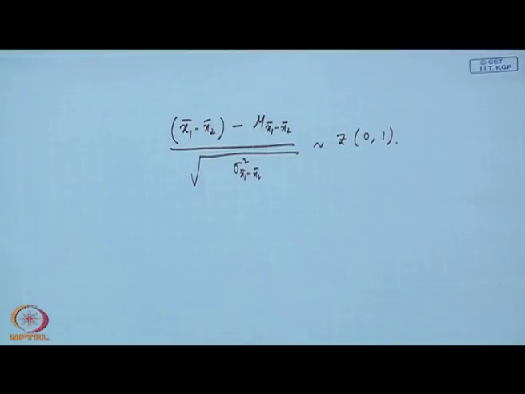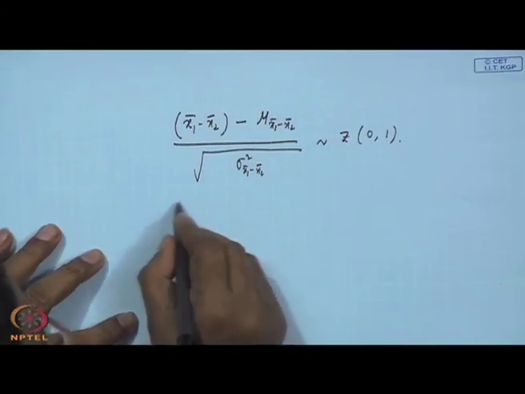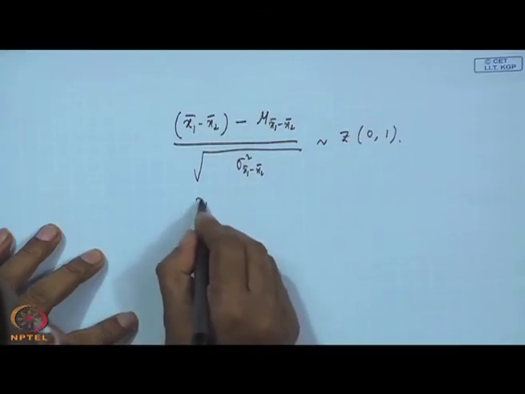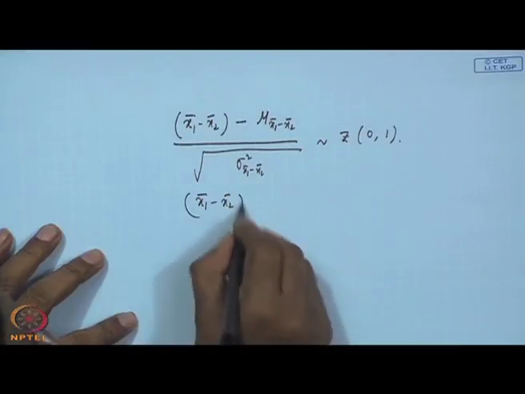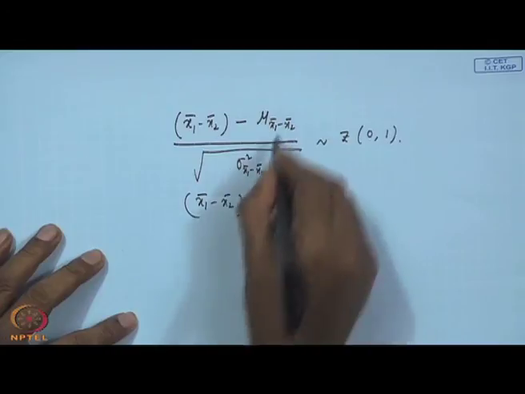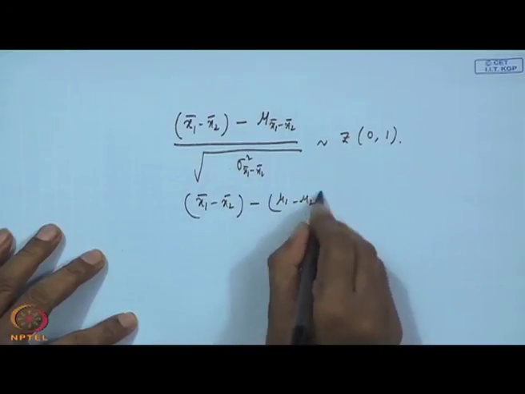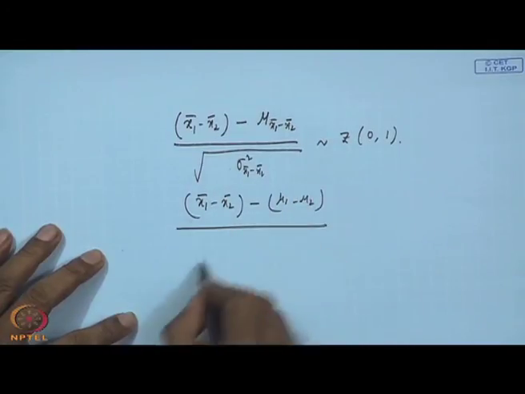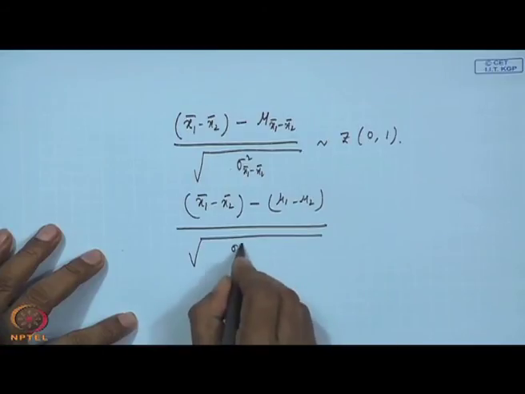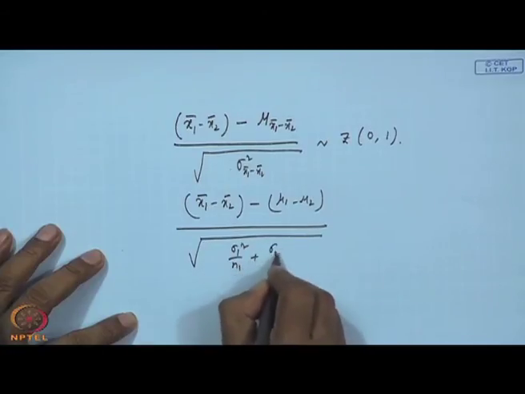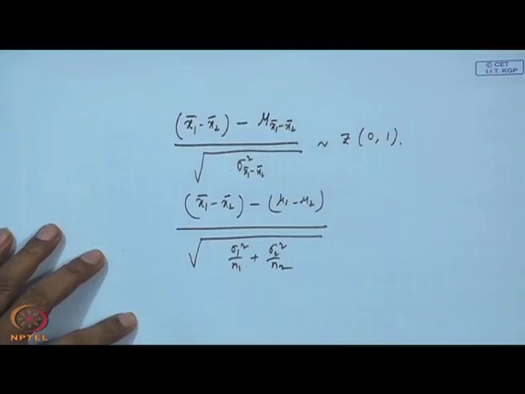It will be Z. So, that means what will happen? Now, you write like this. If you write like this, x1 bar minus x2 bar, mu is basically mu1 minus mu2, we have proved this, and the variance component is sigma1 square by n1 plus sigma2 square by n2. You have seen this one.